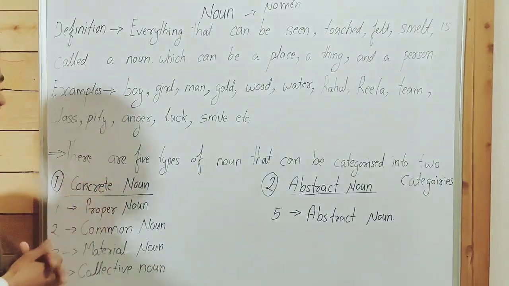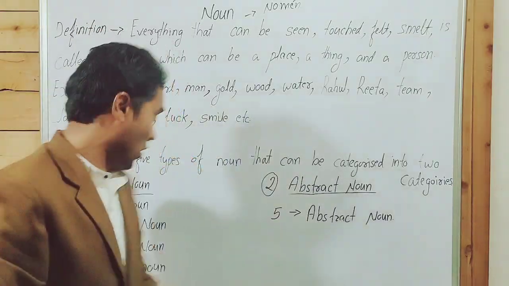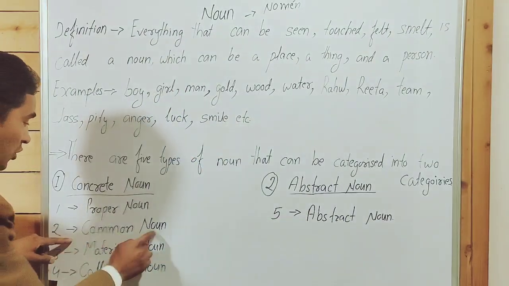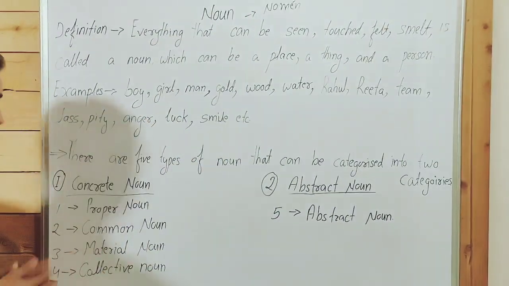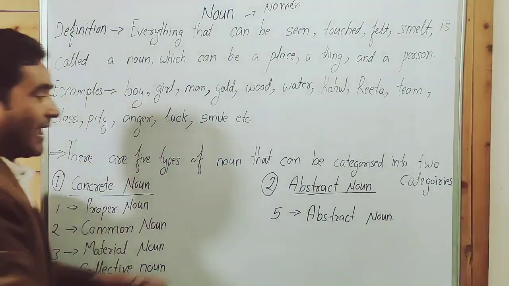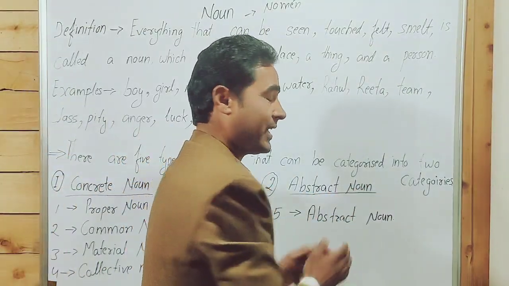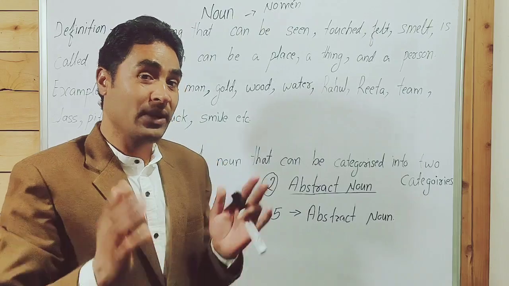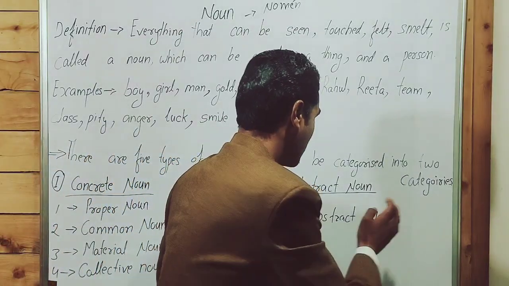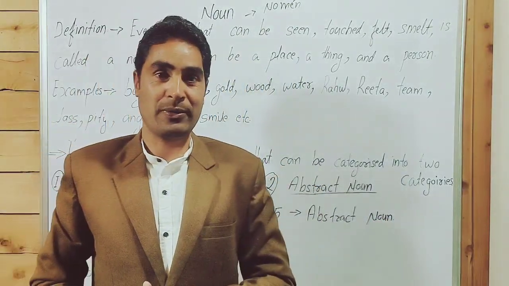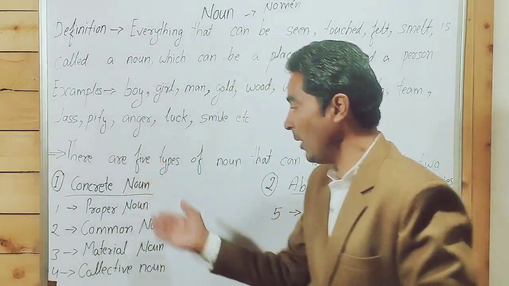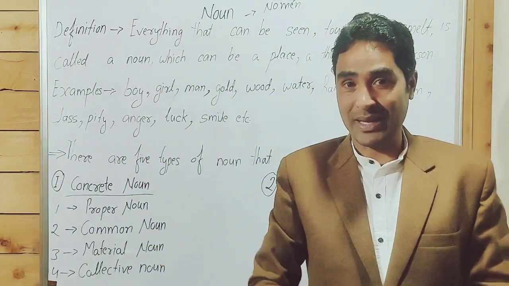According to the concrete noun, we have 4 types of noun: proper noun, common noun, material noun, and collective noun. And according to the abstract noun, there is only one kind of noun, that is called an abstract noun. My dear friends, we will learn about all these types step by step.